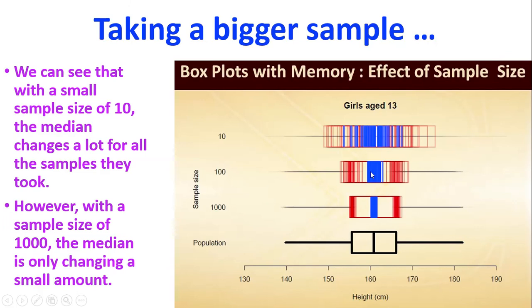Whereas when we get to a sample of 100, the medians aren't varying by as much anymore. They're only going from about 159 up to maybe 163 or 164. So there's a much smaller spread there of where the medians lie. Same with the sample size of 1,000. We can see with a sample size of 1,000, that's much, much more accurate. In all three of those situations, they're all centered around that true population median. So they're all going to give us pretty good estimates. They're about the right position and location, but how accurate those predictions are is going to change depending on the sample size.